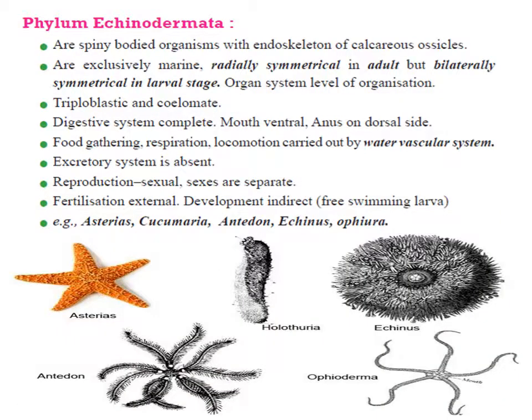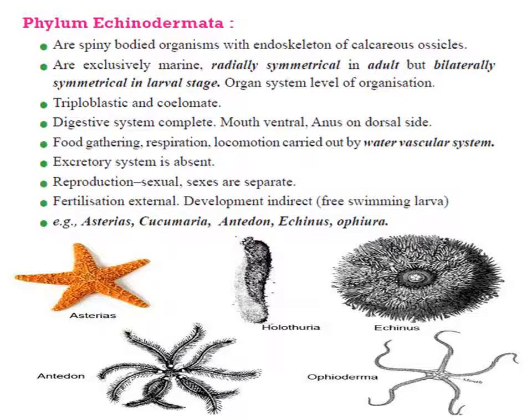Now, the next phylum is phylum Echinodermata. They have the endoskeleton of calcareous spines. That's why they are called spiny-skinned organisms. Echinodermata: echinos means spiny and derma means skin. These animals are exclusively marine.